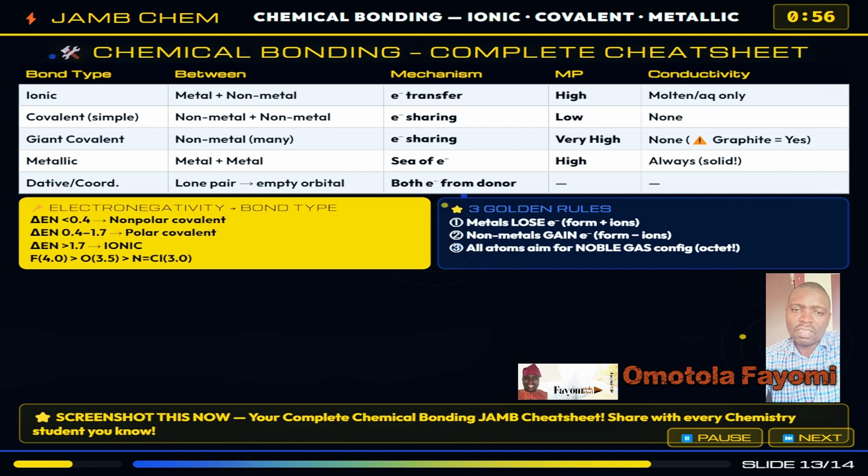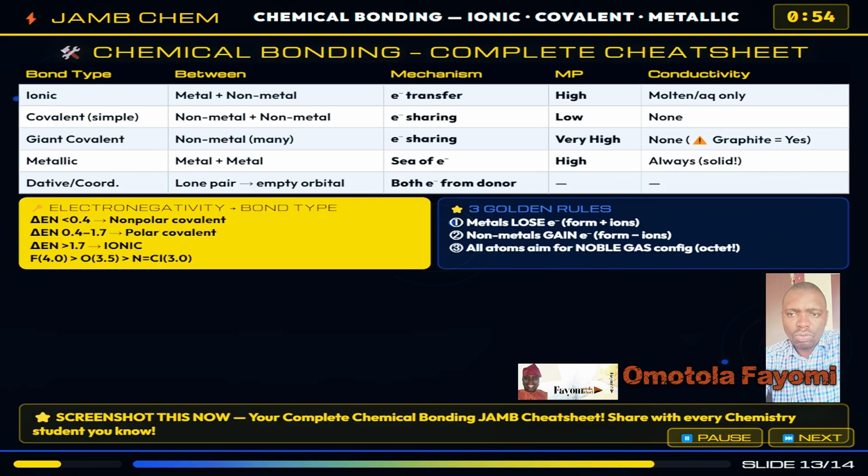All 5 bond types, their formations, melting points, conductivity patterns, and the electronegativity boundary rule. Below 0.4 is non-polar covalent. 0.4 to 1.7 is polar covalent. Above 1.7 is ionic. Fluorine is 4.0, most electronegative.